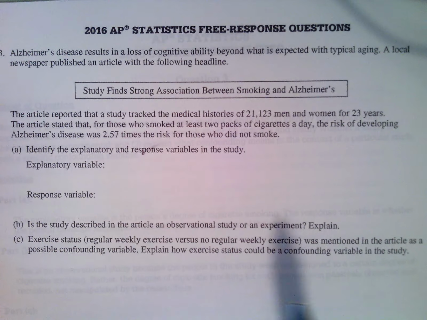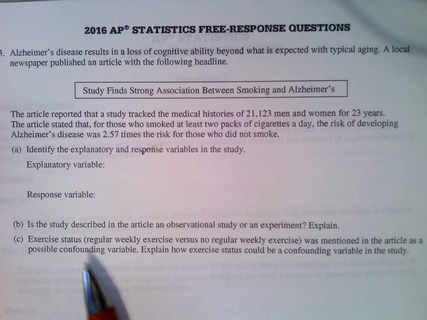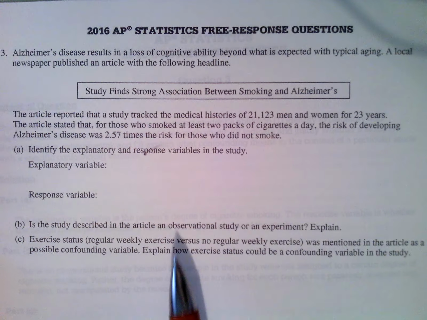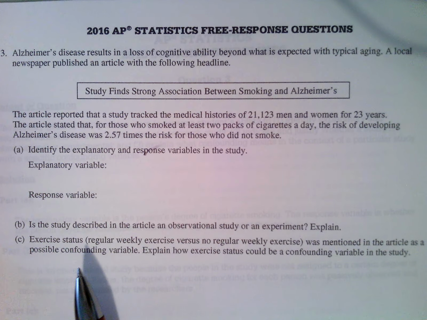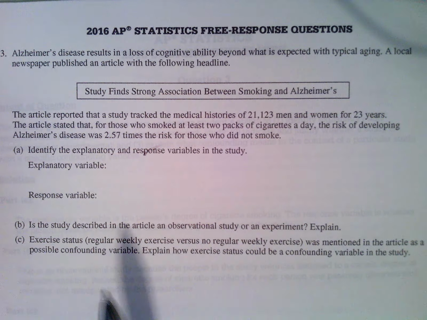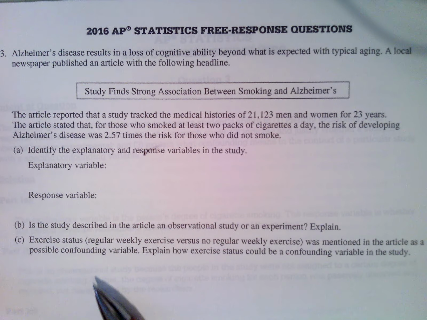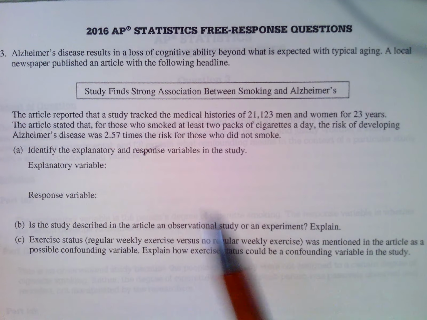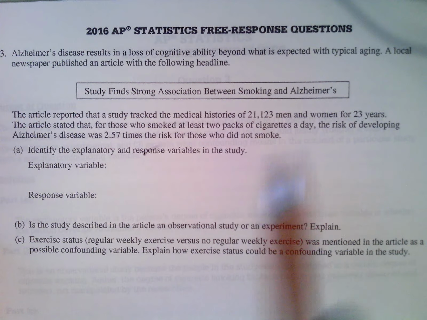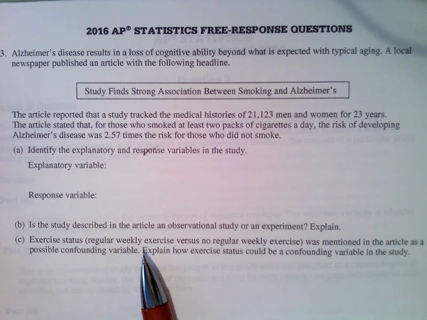So when you're not doing an experiment and you're not controlling everything, you will get lurking variables. There are other things that you're not controlling that could be showing up in your results. So that's what's going on here. Exercise could be a lurking variable in this observational study, because the more a person exercises could really be a factor in their brain function and the health of their brain, and whether they are susceptible to getting Alzheimer's or not.